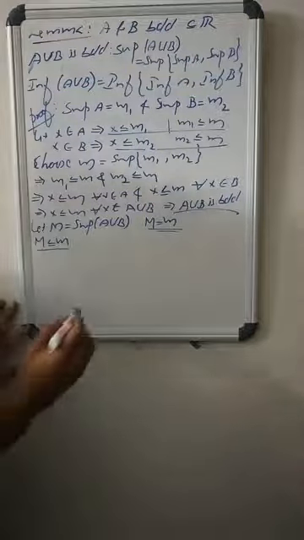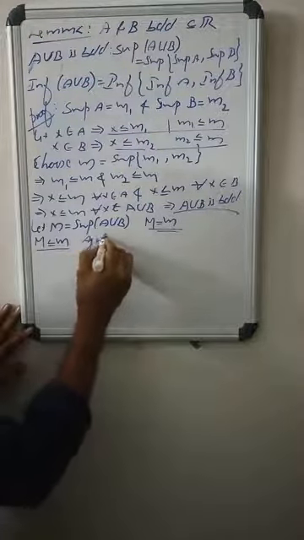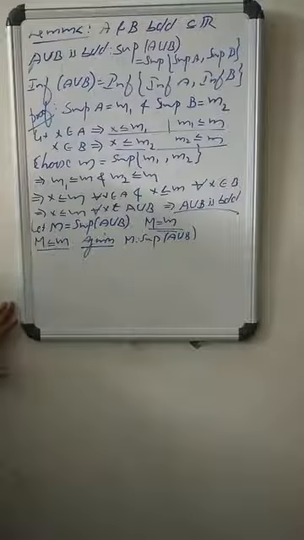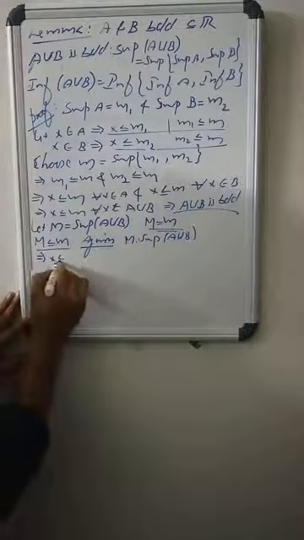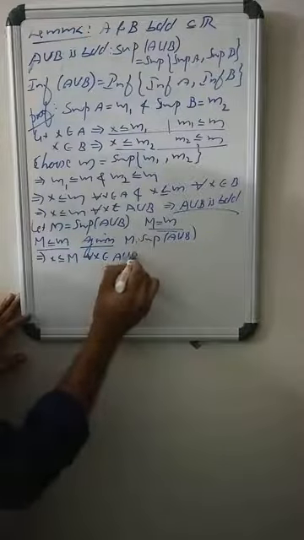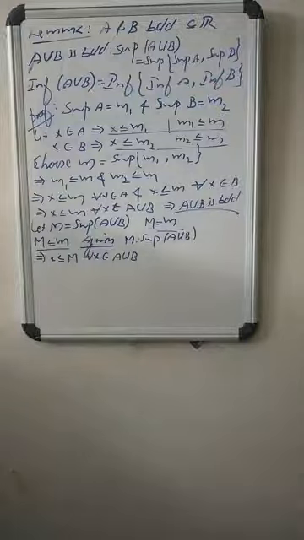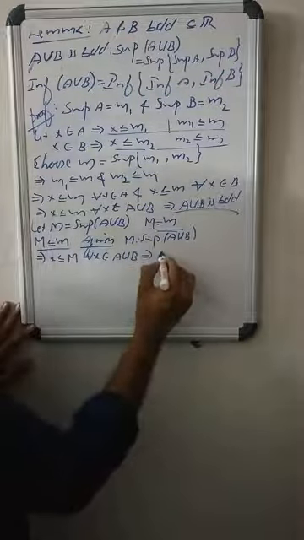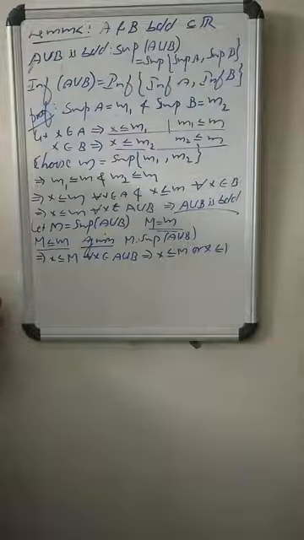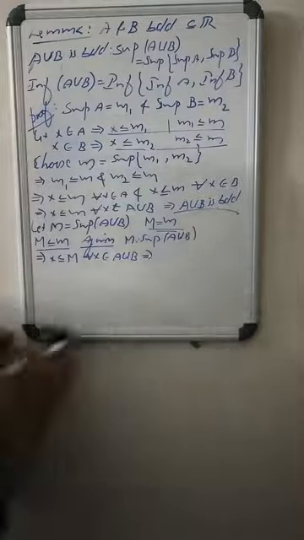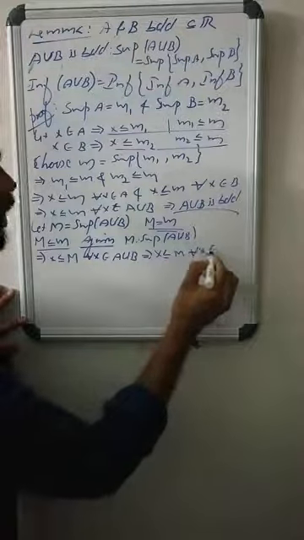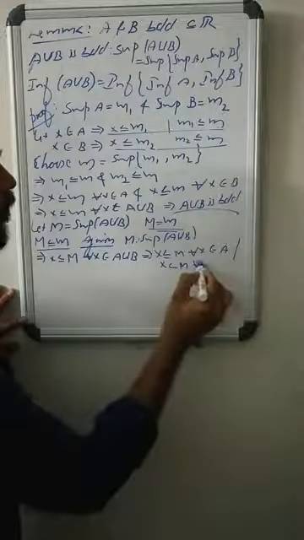Now again, let capital M be the supremum of A union B. That means x less than or equals M for all x falling in A. X less than or equals M for all x falling in A union B means x less than or equals M for all x falling in A or x less than or equals M for all x falling in B.